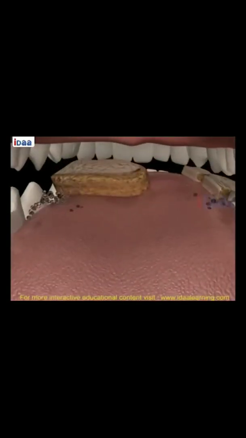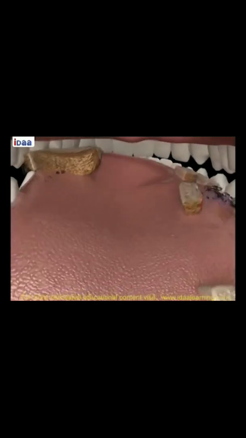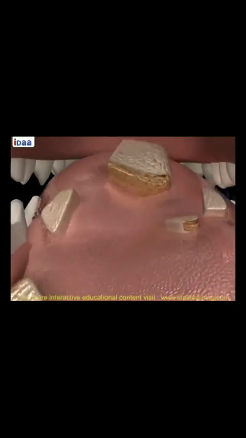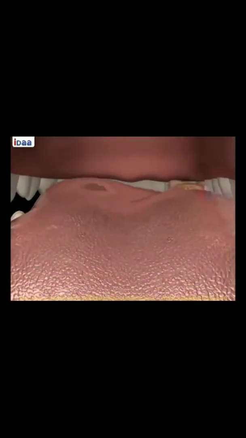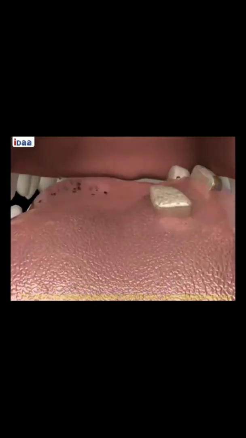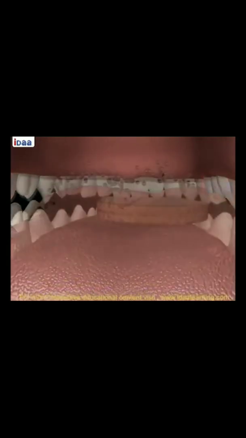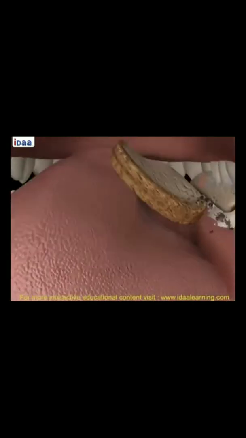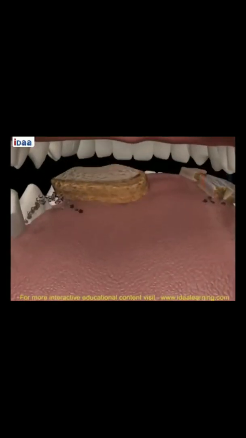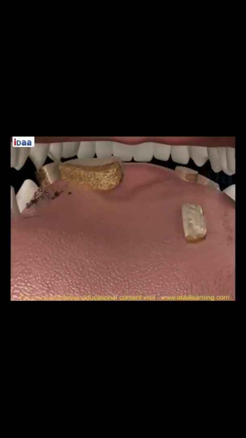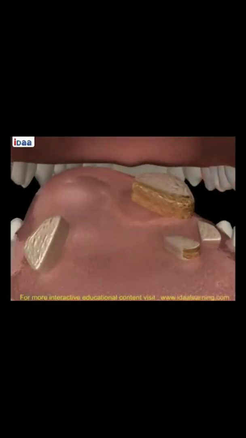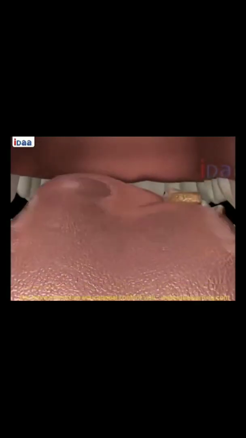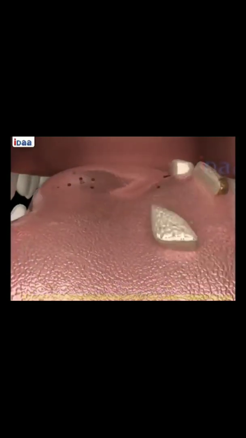Now the tongue. The taste of food is detected by the taste buds present on the tongue. The tongue is a muscular organ inside the mouth which helps to swallow the food and soften the food. You can see in the video also how food is pushed down through the tongue into the food pipe.